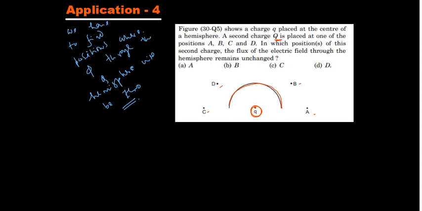That's the point. Let's do it. So first, arbitrarily, let us take this point B.